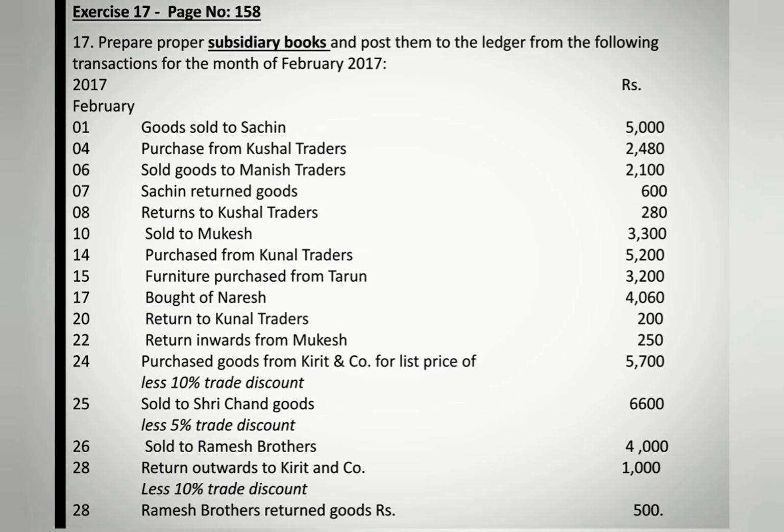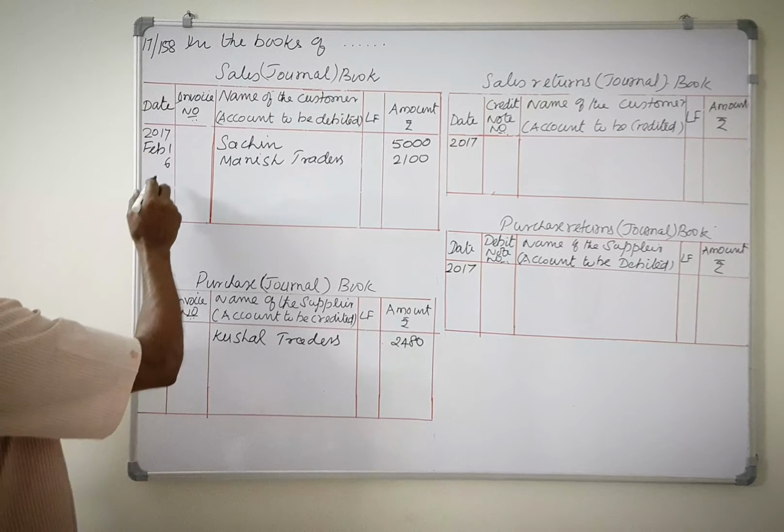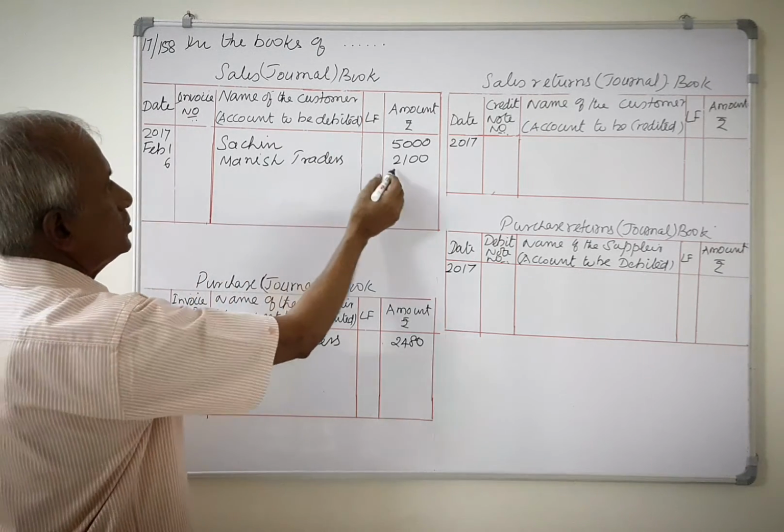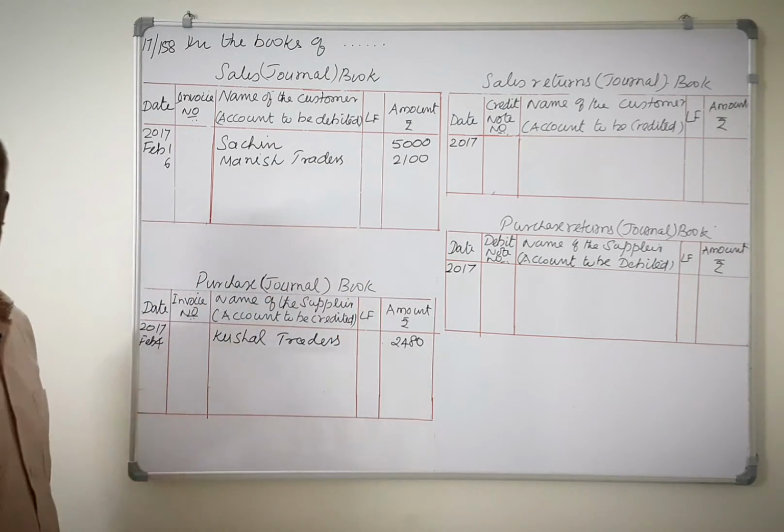Next transaction, February 6th, sold goods to Manish Traders 2,100. This is a credit sales transaction, so it should be recorded in sales book. February 6th, Manish Traders 2,100.